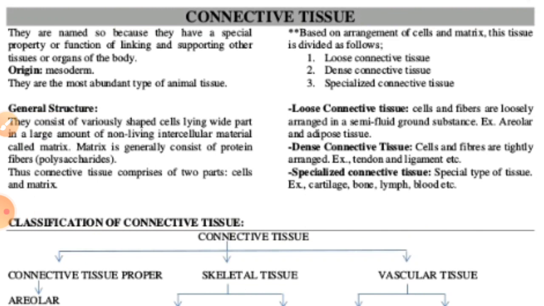We can also say that connective tissue is widely distributed in the whole body of complex organisms and animals, and it is capable of connecting the tissues, because of its special function of linking and supporting the other tissues and organs of the body. This means connective tissue is always helpful for connecting different other cells, other tissues and other organs. They are all attached with the help of this tissue. That's why it is very important for us.